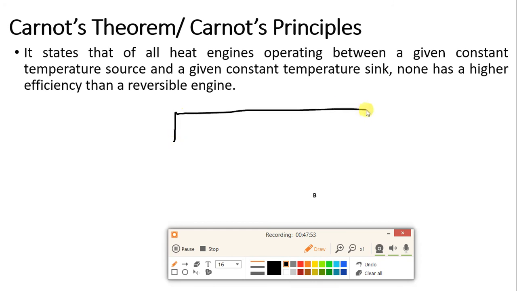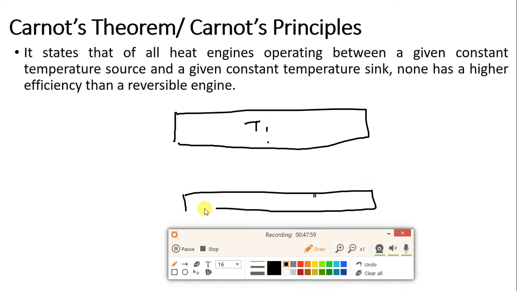Suppose this is a higher temperature reservoir T1. This is a lower temperature reservoir T2. Suppose this is a normal actual heat engine. It is taking heat, supplying work and rejecting heat. This is the actual heat engine.